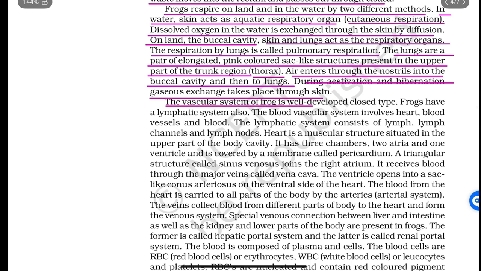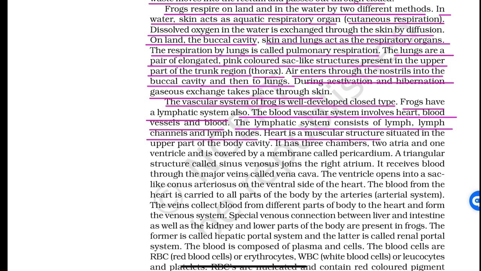The vascular system of the frog is well developed, closed type. Frogs have a lymphatic system also. The blood vascular system involves heart, blood vessels and blood, and the lymphatic system consists of lymph channels and lymph nodes. The heart is a muscular structure situated in the upper part of the body cavity. It has 3 chambers, 2 atria and 1 ventricle, and is covered by a membrane called pericardium.